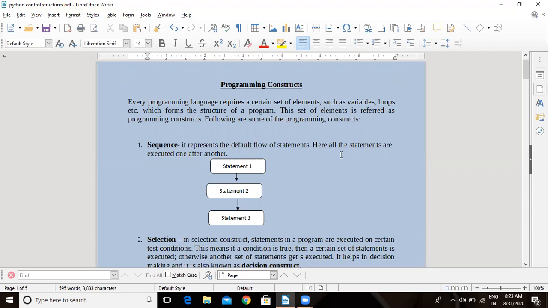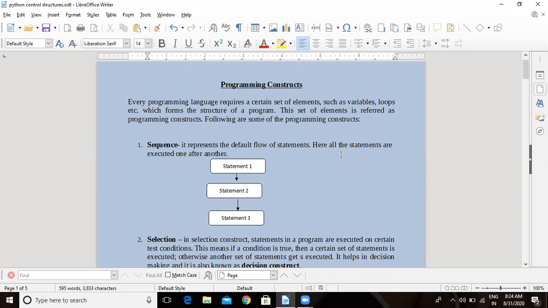Now what do you mean by the word sequence? Sequence means one after another. In a simple program, we have so many statements and all the statements are executed one after another. Till now we have done so many programs. In all the programs, all the statements were executed. We have not done any choice or condition. We have not given any condition in any of the programs till now. Now we will learn how to take the decision, to give the condition.